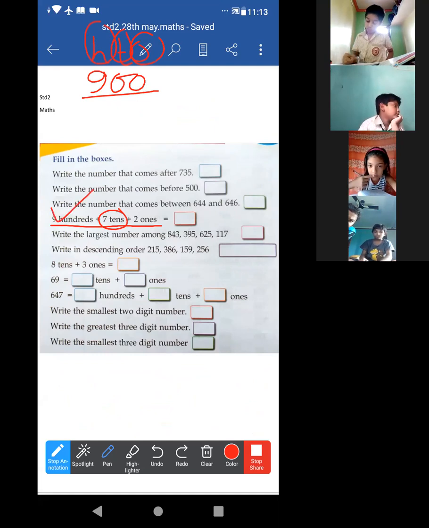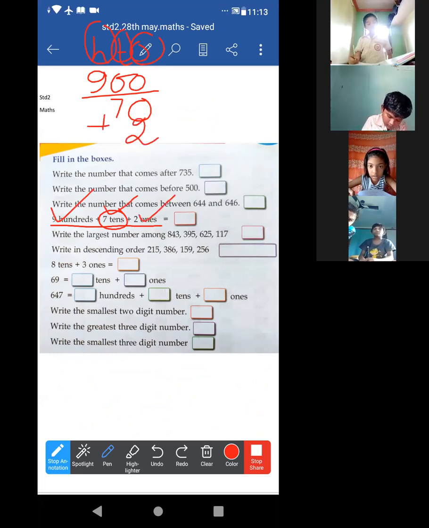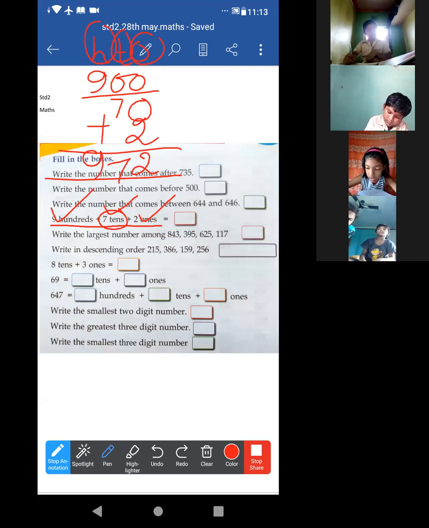This one done. Now 7 tens means what? 70. 2 ones means only 2. Then we have to add. It will be 9, 7, 2. 972. Right? Is it clear to all of you?